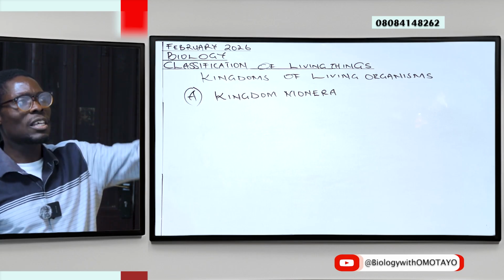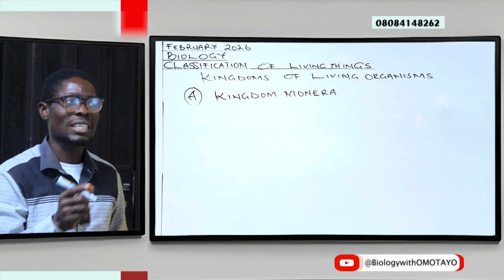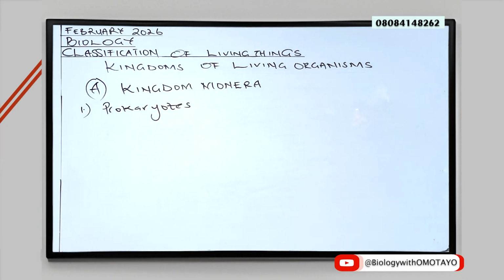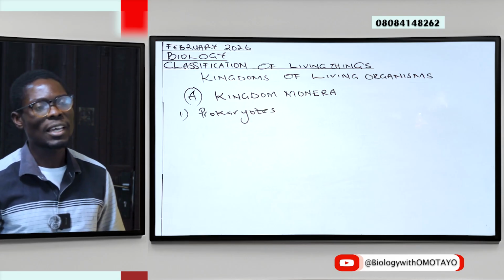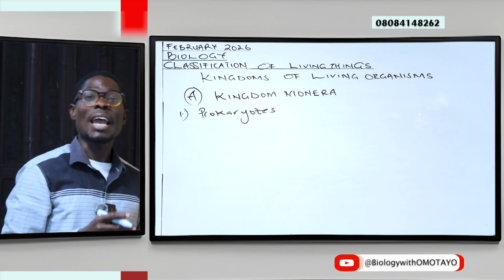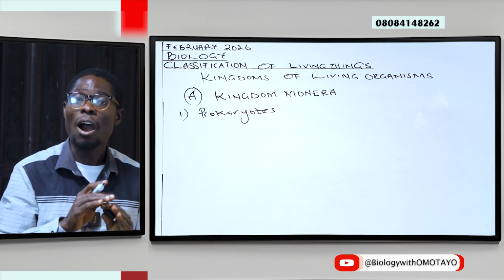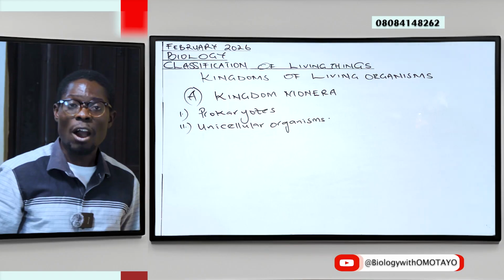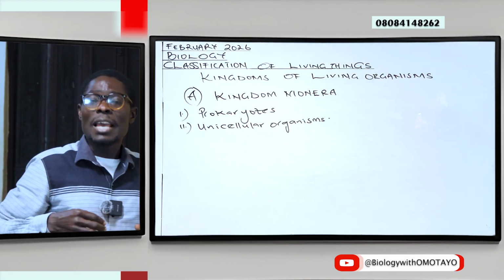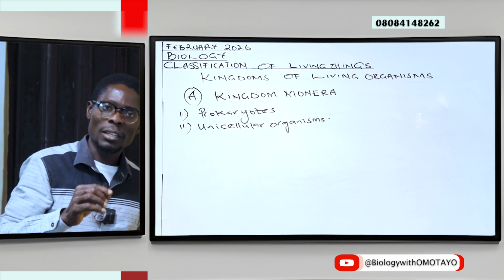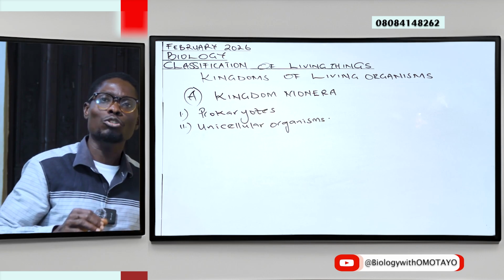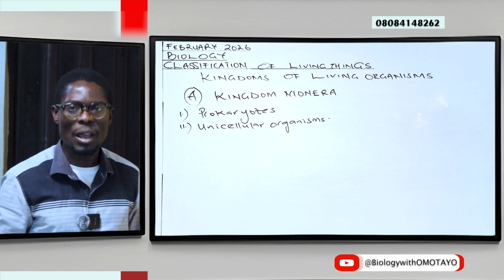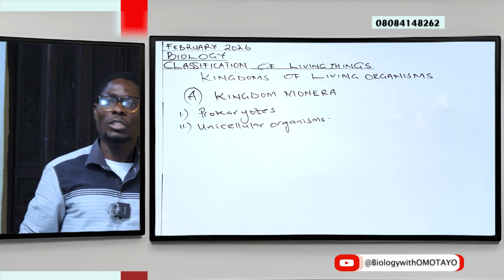So, firstly, it is a kingdom that contains prokaryotes. Secondly, they are unicellular organisms. Unicellular organisms are organisms that exist as a single cell. A single cell carries out all functions of life and is able to do that perfectly, just like multicellular organisms do.